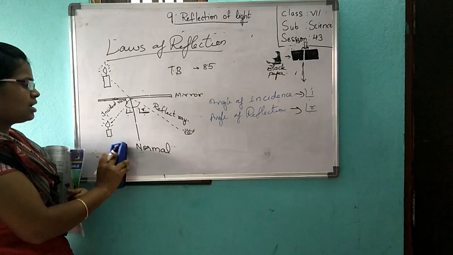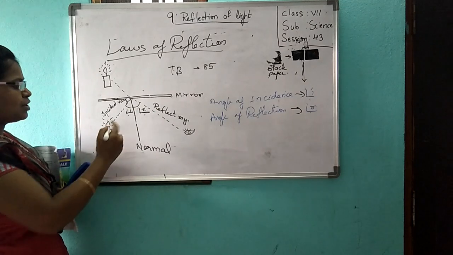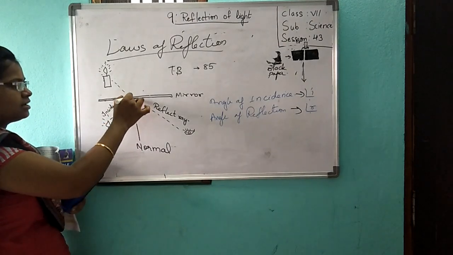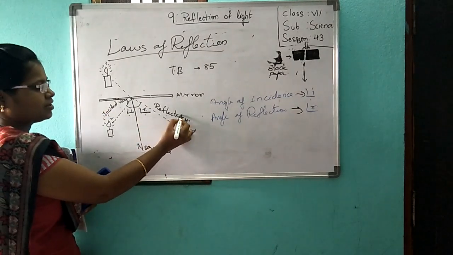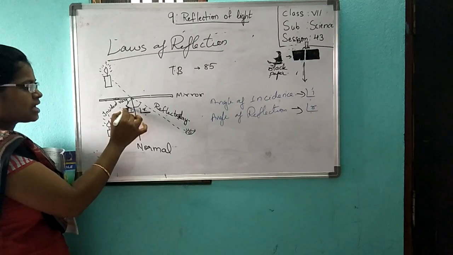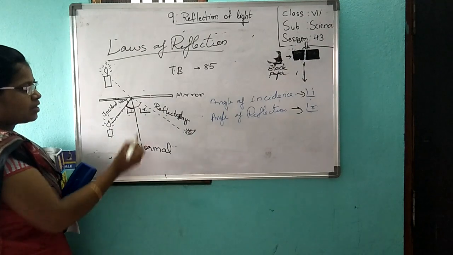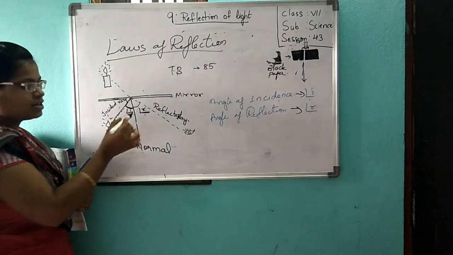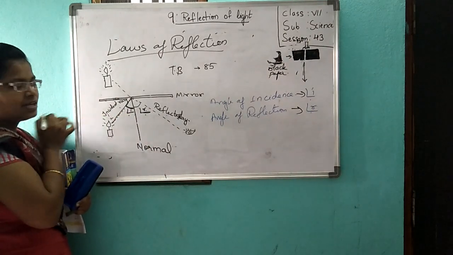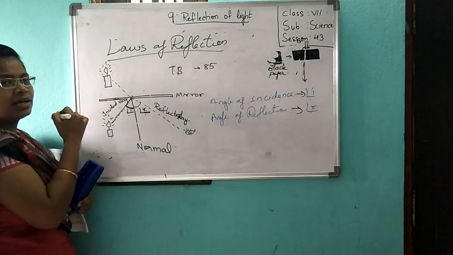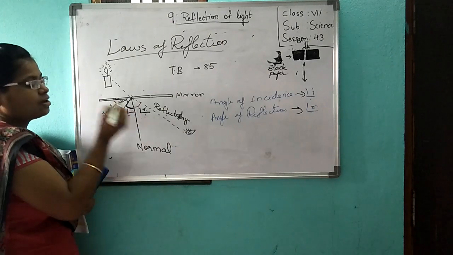Now, did you understand this one? In the mirror, you have to draw a normal and place an object. You can see the object in the mirror. This light is falling on the mirror and getting reflected. Incident ray, reflected ray. And here you are having the angle of incidence and the angle of reflection. Why have we drawn the normal? We have drawn the normal to take these angles. If you don't draw a normal, how will you take the angle? You can't take it. This is the angle of incidence. This is the angle of reflection.